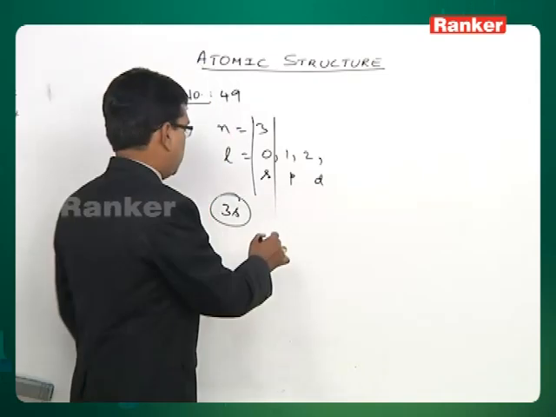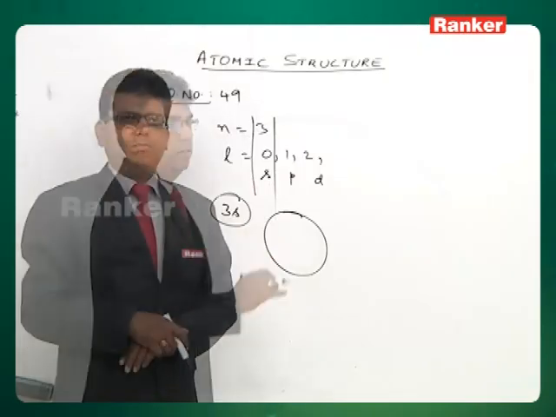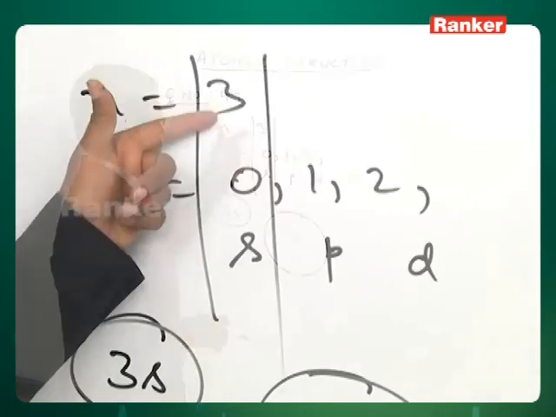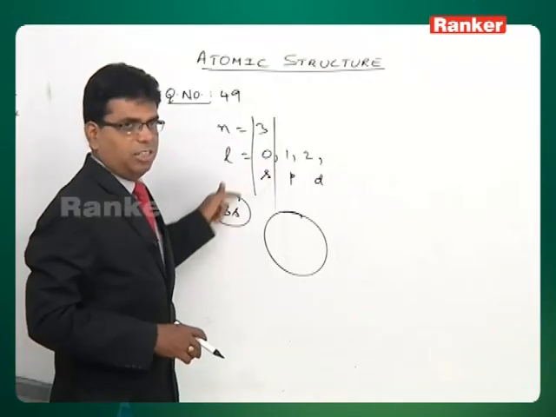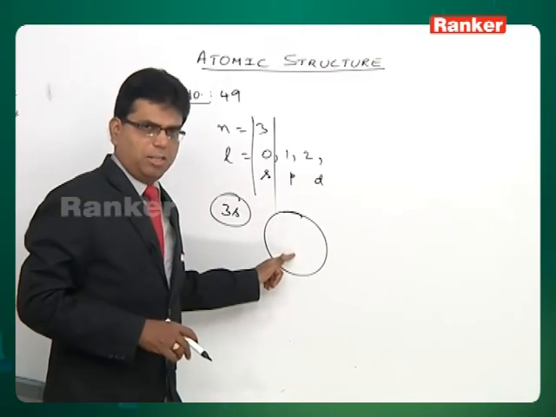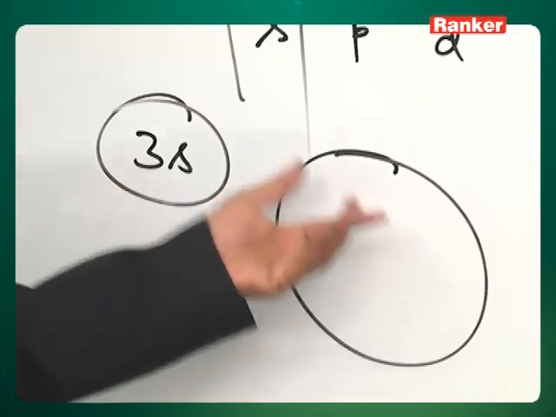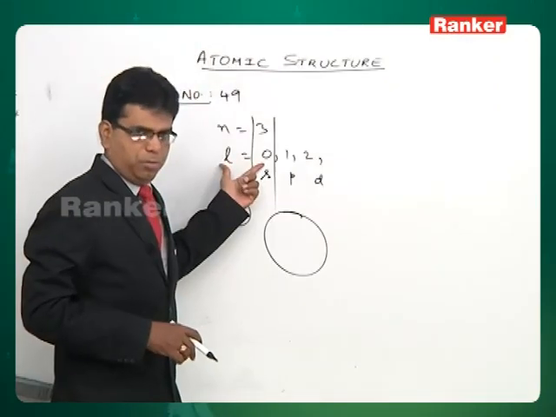S orbital is of course spherically symmetrical. So the assertion that the principal quantum number n is equal to 3 and L is equal to 0 represents 3s orbital, that is 3s spherically symmetrical. Now s orbital being spherically symmetrical, that is the reason it is given the value L is equal to 0.